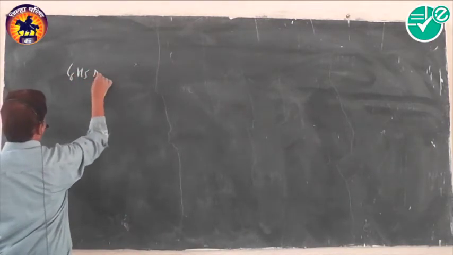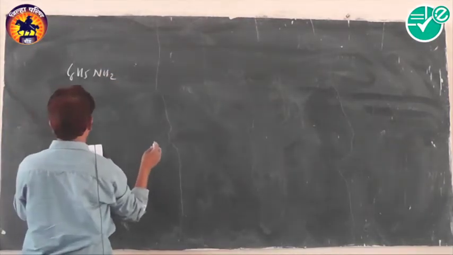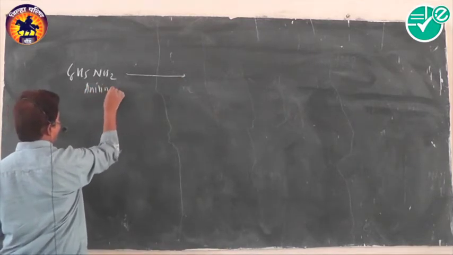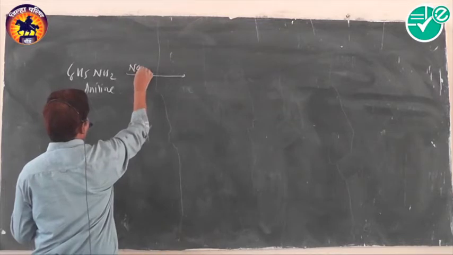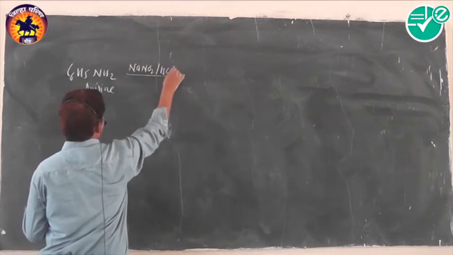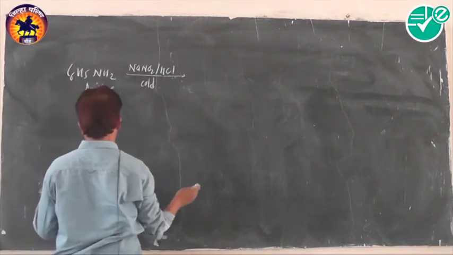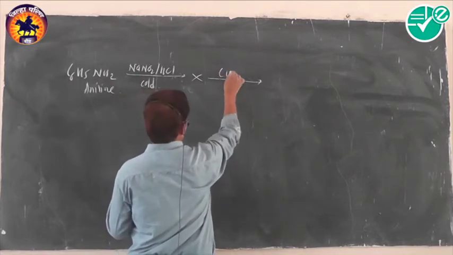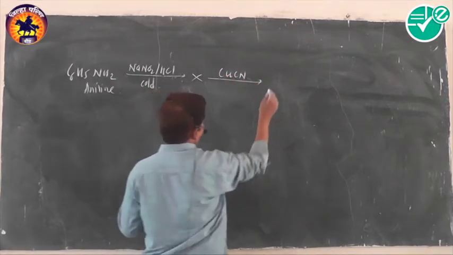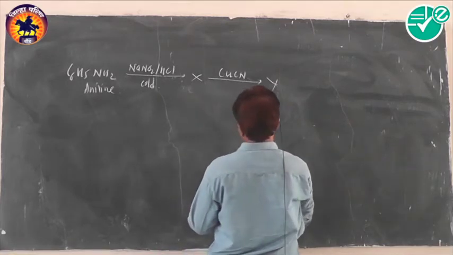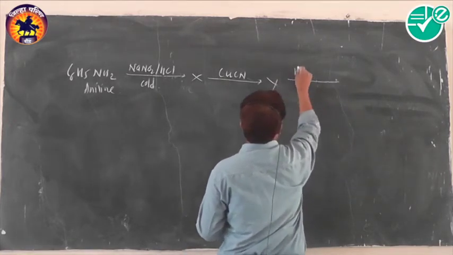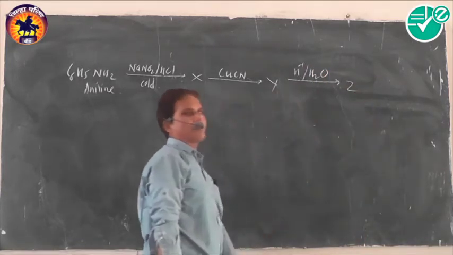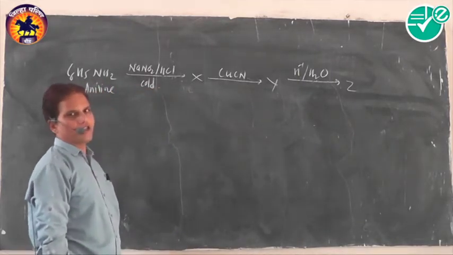A chemical reaction is given: C6H5NH2. We can say it is aniline. When treated with sodium nitrite, NaNO2 and HCl, at what condition? Cold condition. It gives X. This X is later treated with cuprous cyanide and produces Y. And this Y on hydrolysis in acidic medium gives Z. Then identify the product Z in the chemical reaction.